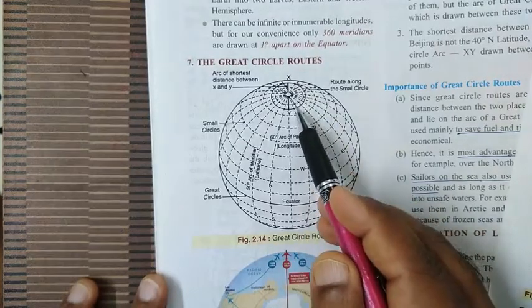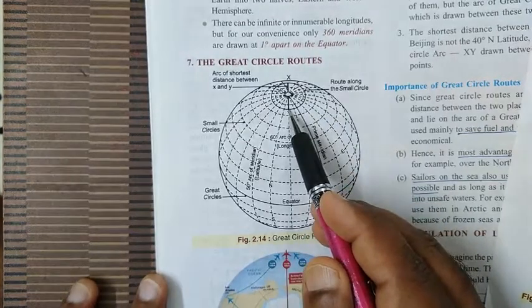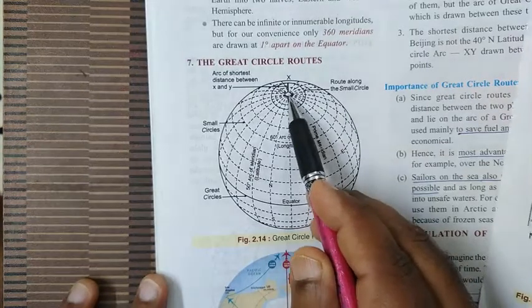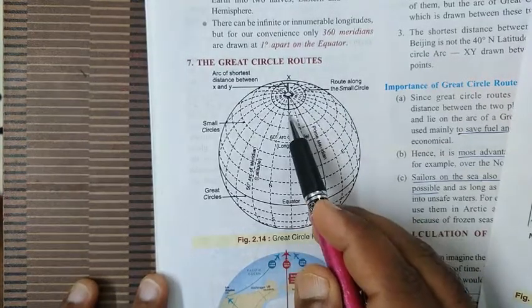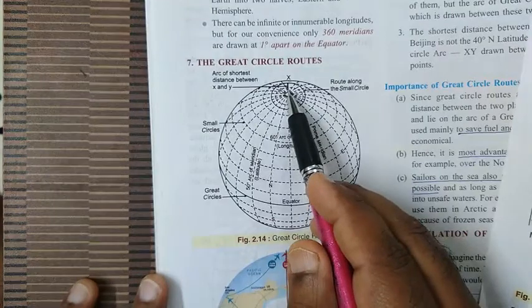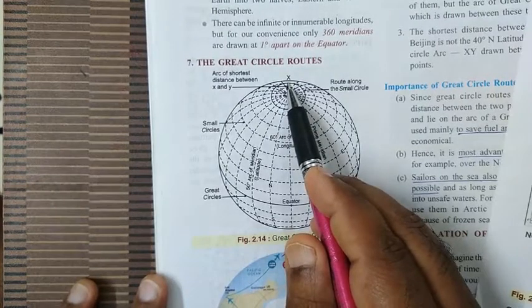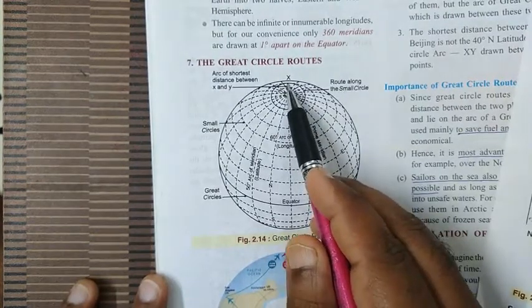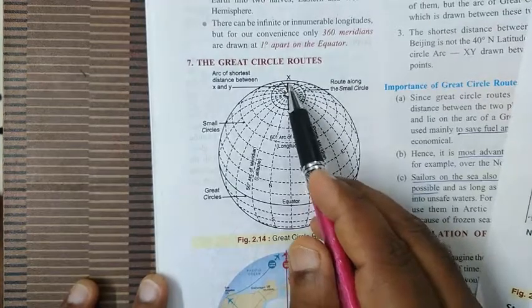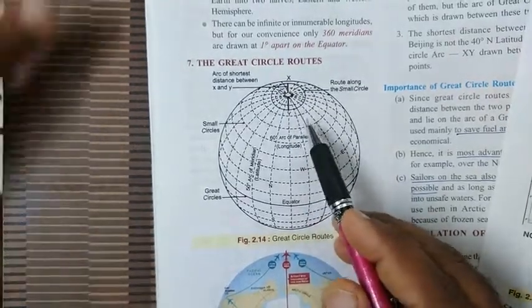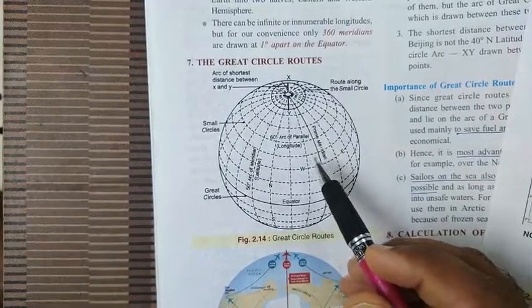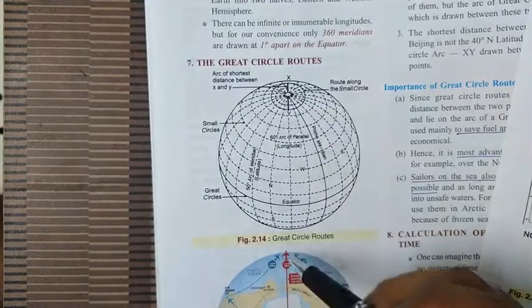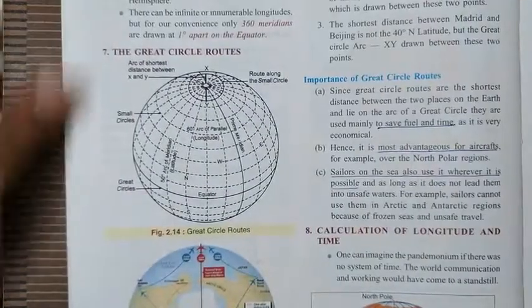So which is the shortest distance? When the aeroplane flies above this pole, this north pole, and reaches point X, this is the shortest route. So the shortest route between two points on the globe is called the great circle route.